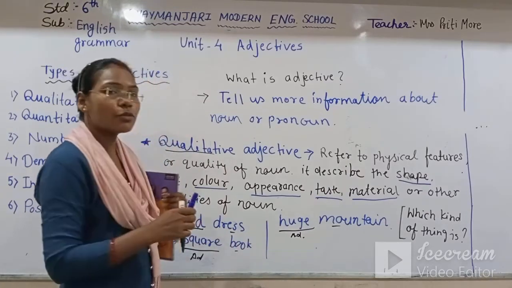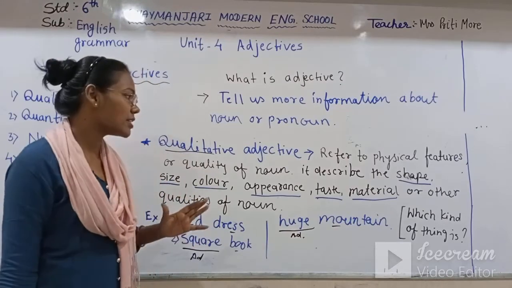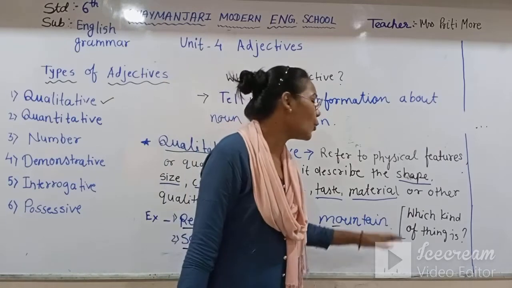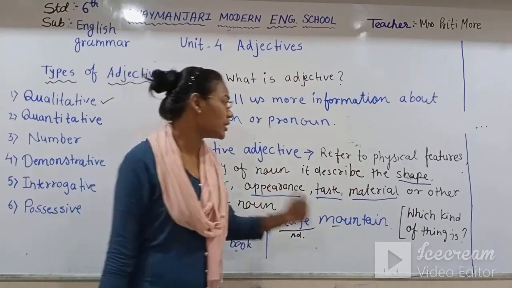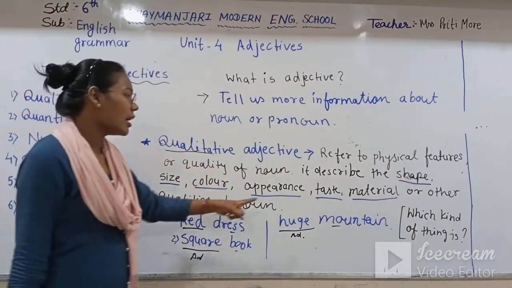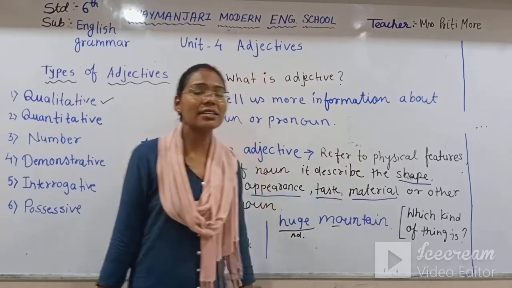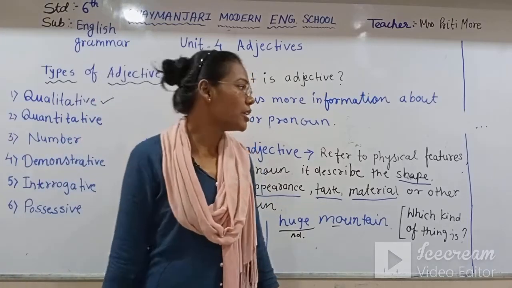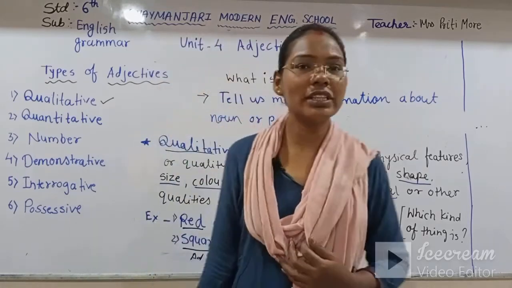So what do we have to focus on? We just have to focus on what is there in the qualitative adjective. Qualitative adjectives describe the noun according to its shape, size, color, appearance, taste, material, and other physical qualities. Right? So please note all this down in your notebook within 5 minutes.